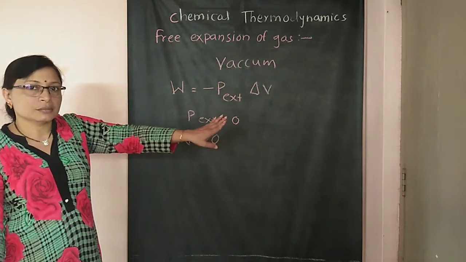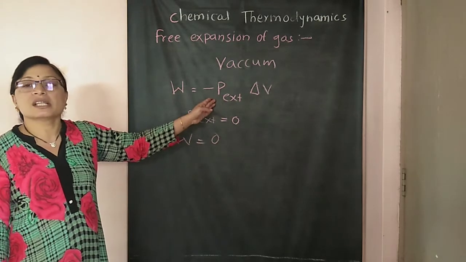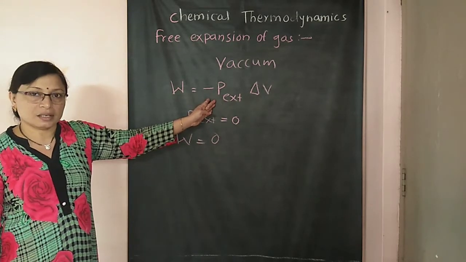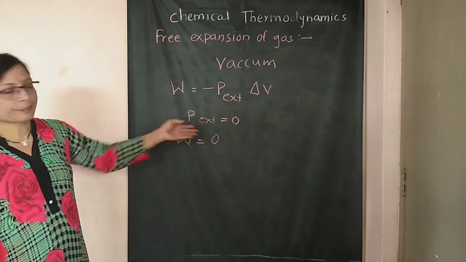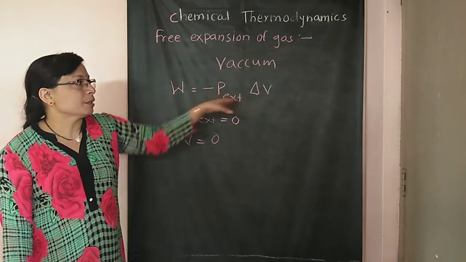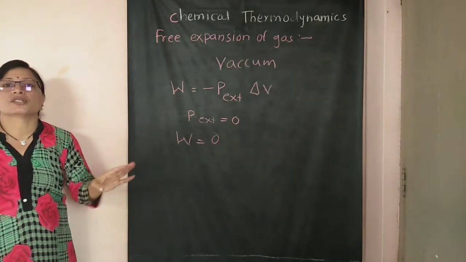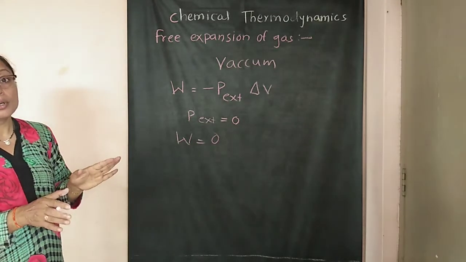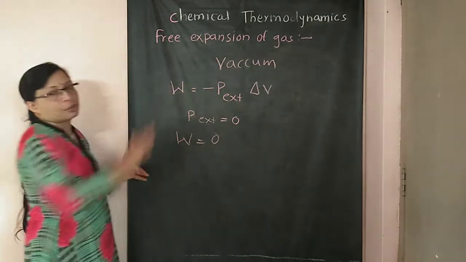In a vacuum there is a value of delta V, but the P external, that means the external opposing force, is absent, that means it is 0. When this value is 0, the total multiplication is 0, therefore W is equal to 0. So there is no work done in a free expansion of gas.